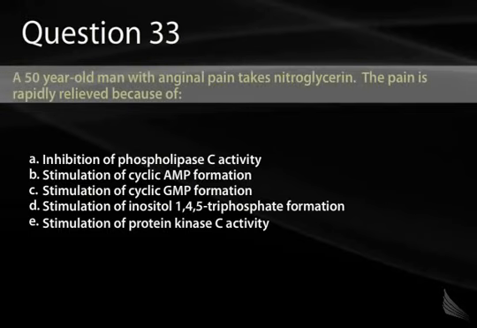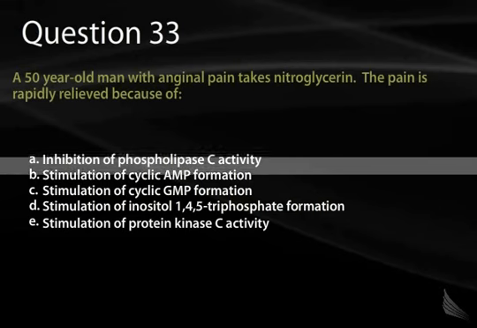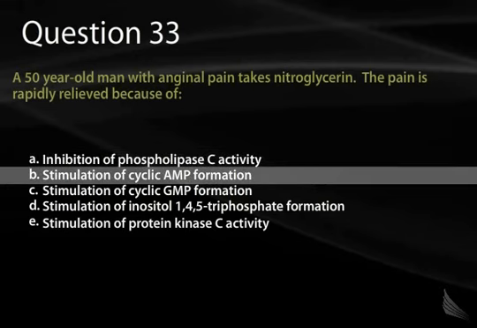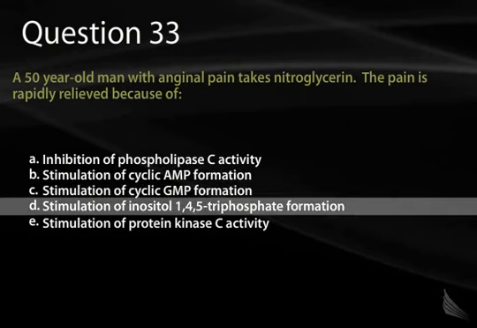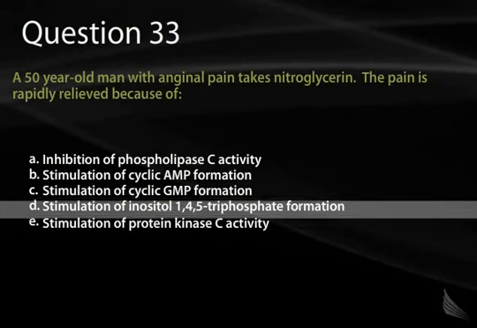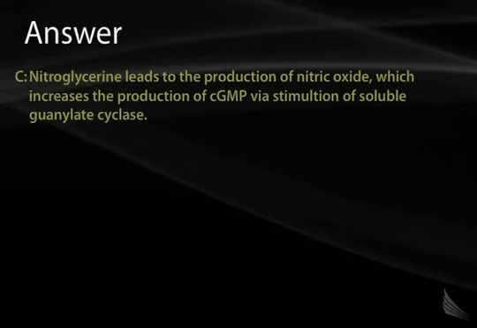Question 33. A 50-year-old man with anginal pain takes nitroglycerin. The pain is rapidly relieved because of A. Inhibition of phospholipase C activity. B. Stimulation of cyclic AMP formation. C. Stimulation of cyclic GMP formation. D. Stimulation of inositol 1,4,5-triphosphate formation. Or E. Stimulation of the protein kinase C activity.